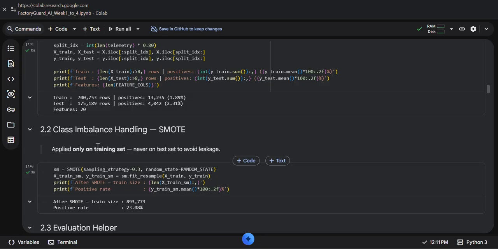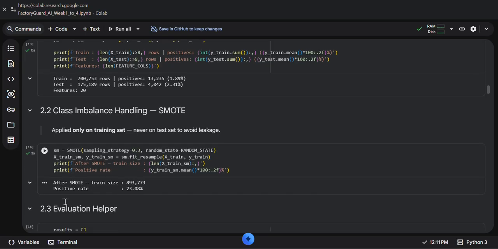Then I move to imbalance handling. In the class imbalance handling, SMOTE creates synthetic examples for the minority class. The output shows the positive rate and the train size, with a positive rate of 23.08 percentage.